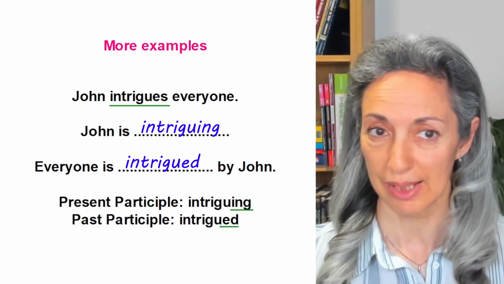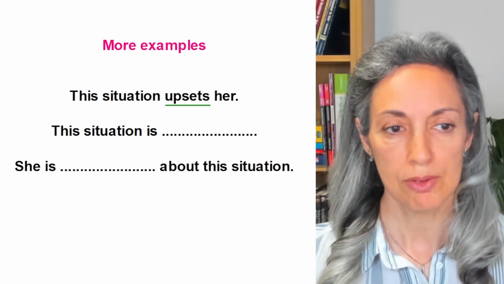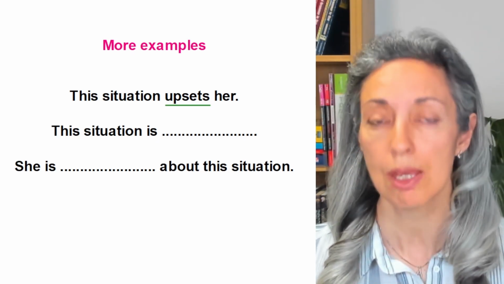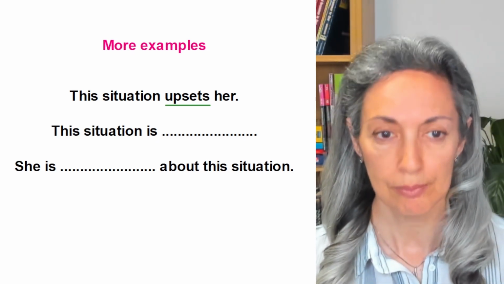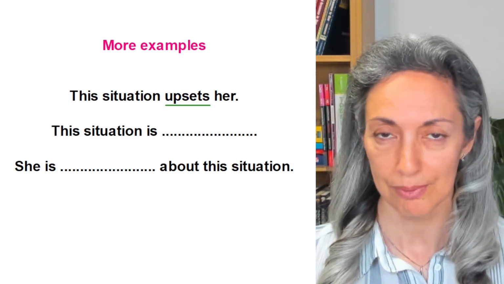Let's look at the second example. This situation upsets her. So this situation is blank, and she is blank about the situation. Which adjective would you put in each sentence?